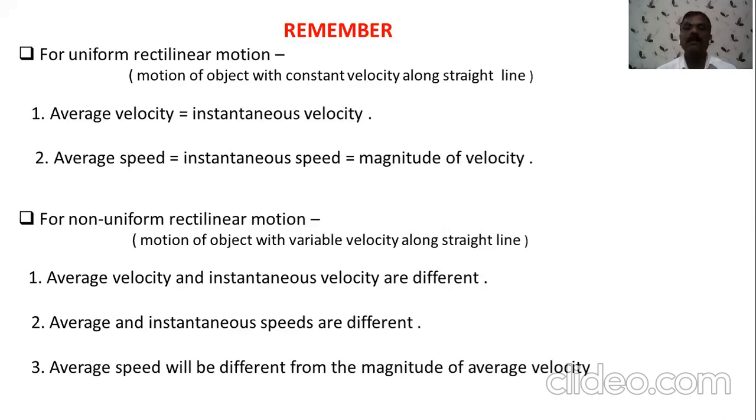But in case of non-uniform motion, you will find all the values are different. That is, average velocity and instantaneous velocity are different. Average speed and instantaneous speed are different. So we observed here the difference between uniform motion and non-uniform motion.